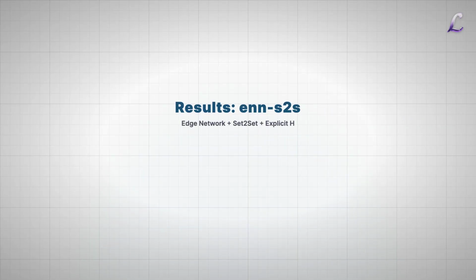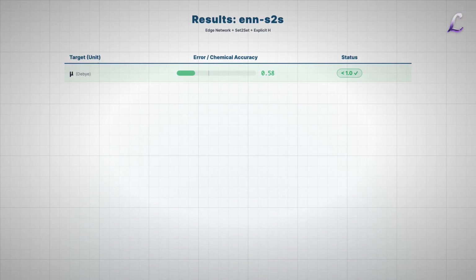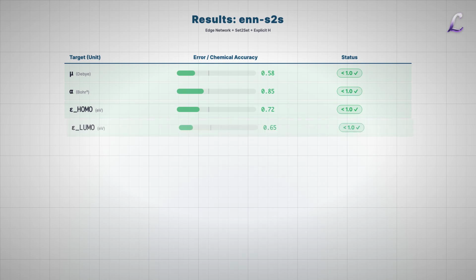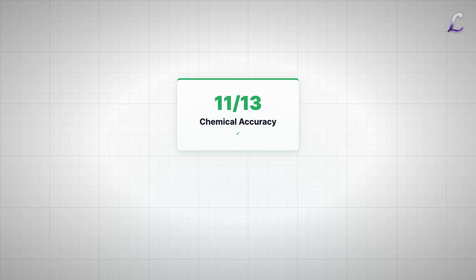So, how did they do? The final architecture, using edge networks, Set2Set readout, and explicit hydrogens, swept the board. It achieved state-of-the-art results on all 13 targets. By ensembling the top 5 models, they pushed the error even lower, hitting chemical accuracy on 11 of the 13 properties. They effectively replicated the results of an hours-long DFT simulation in a fraction of a second, proving that with the right inductive bias, neural networks can learn quantum mechanics.